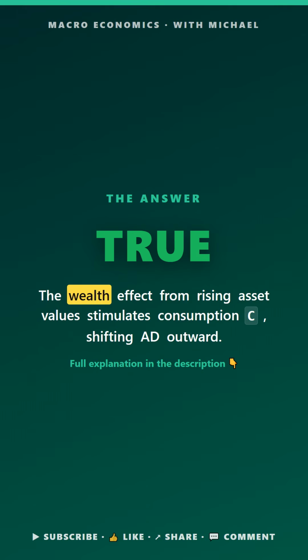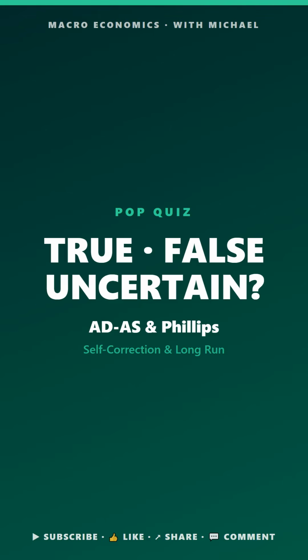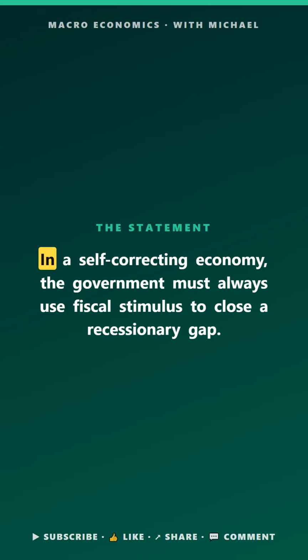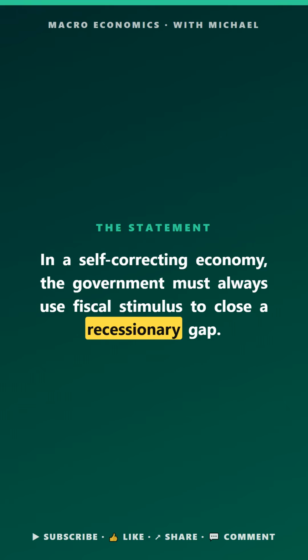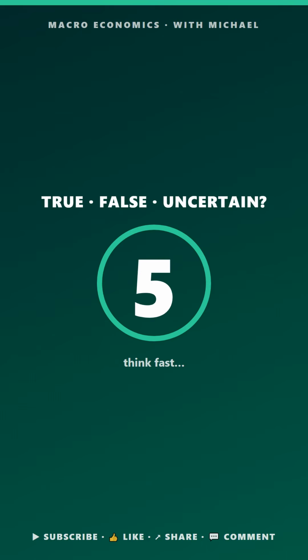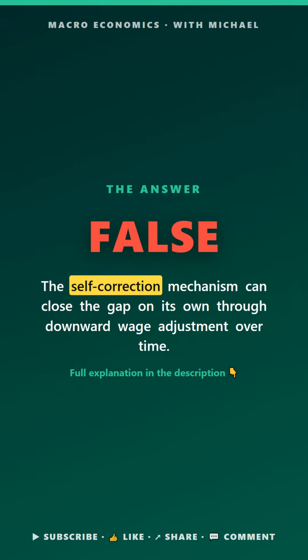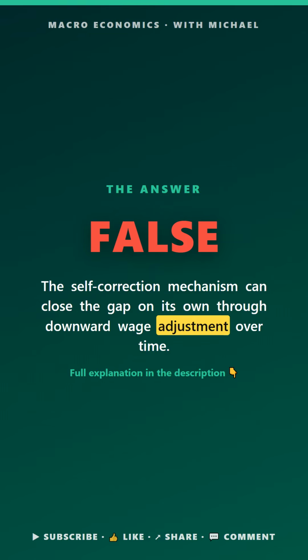The answer is true. The wealth effect from rising asset values stimulates consumption. Shifting. Macro pop quiz. ADS and Phillips. True, false, or uncertain. In a self-correcting economy, the government must always use fiscal stimulus to close a recessionary gap. The answer is false. The self-correction mechanism can close the gap on its own through downward wage adjustment.